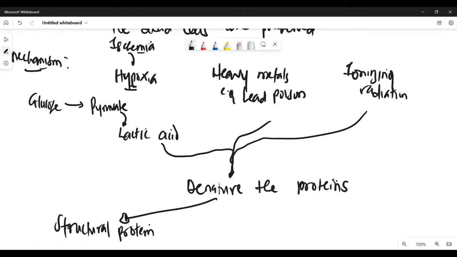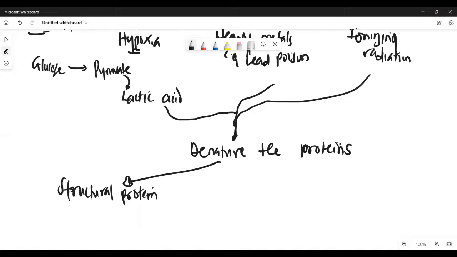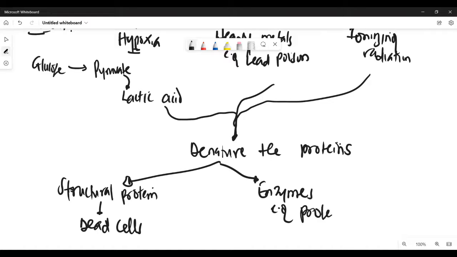And a structural protein, these are the guys that are responsible for the structure of how the cell looks like, right? So as a result of that, we want to end up with dead cells. So all those structural proteins will be dead. And at the same time, they also inactivate enzymes, for example, like proteases. So the proteases that are supposed to break down this dead cell cannot break down the dead cell.